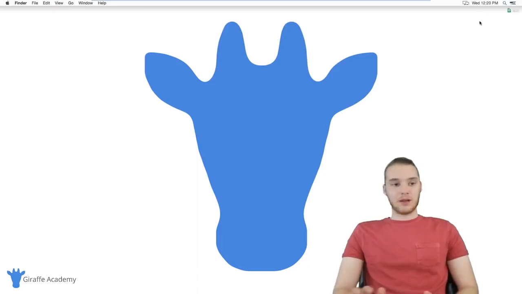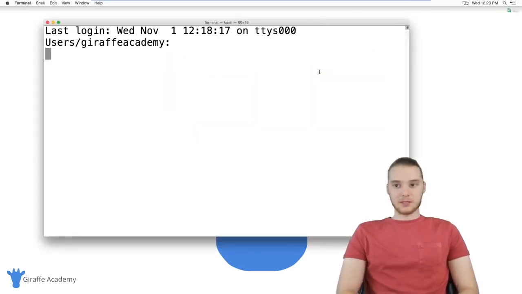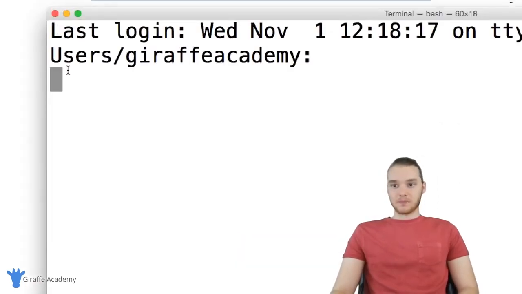And it's possible that if you're on Mac, you might already have it. But what we want to do is go up here to this search bar and type in terminal. I'm just going to click enter and this should open up the terminal. This is basically just a window or a program that we can use to interact with the computer using text commands. So down here, we want to check to see if we already have the C++ compiler installed. So you just want to type in gcc -v